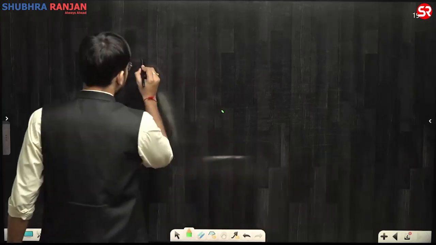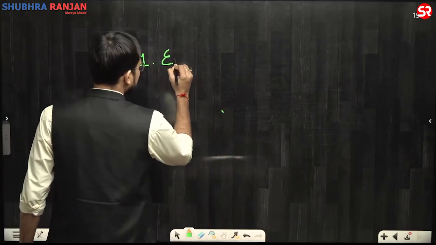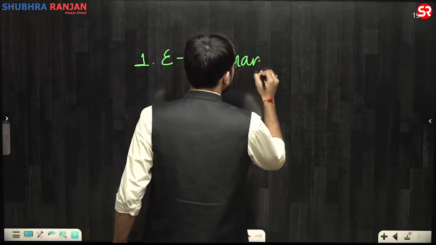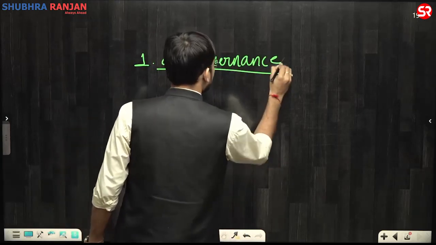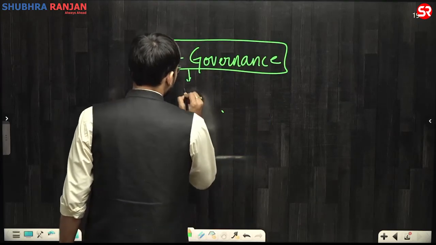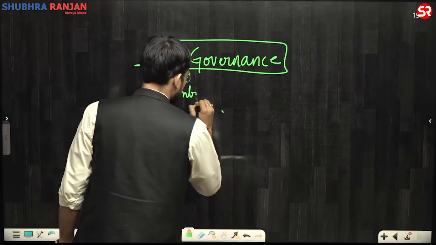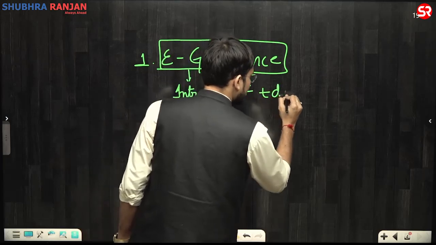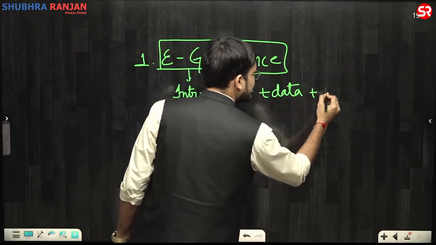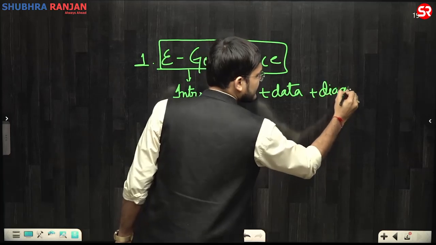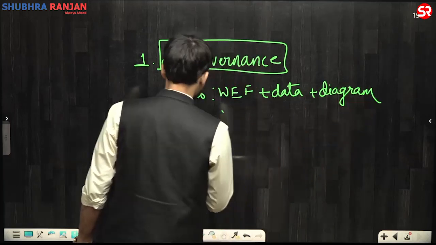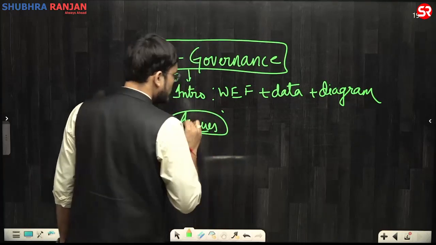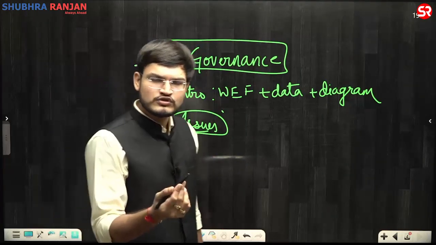If you see, the first theme that is very, very important, which UPSC asks every year, was e-governance. From the e-governance perspective, you should know how to write the introduction. We talked about the World Economic Forum definition, and ensure that you have one data point and one diagram to represent. They can also ask about contextual issues and general issues, so you can be asked about multiple aspects.